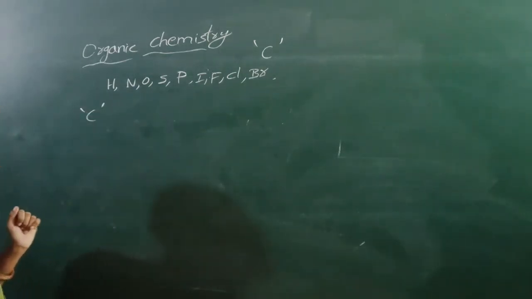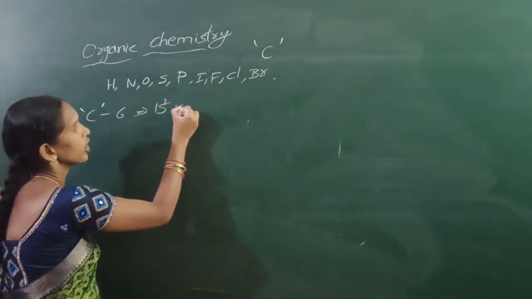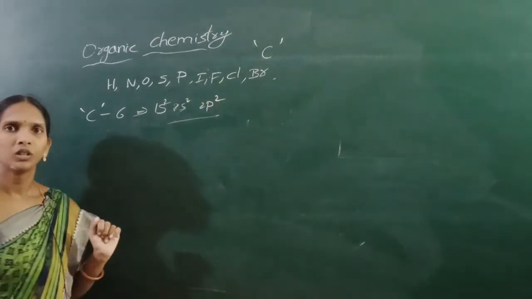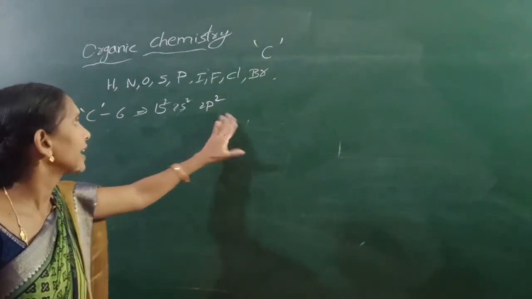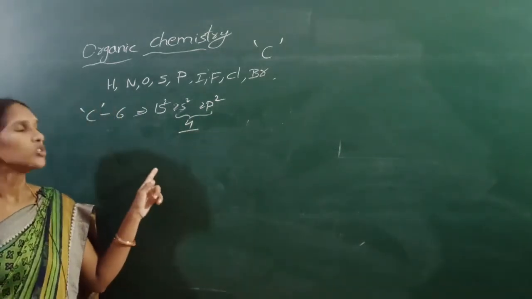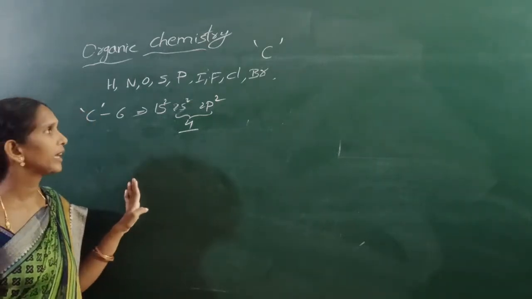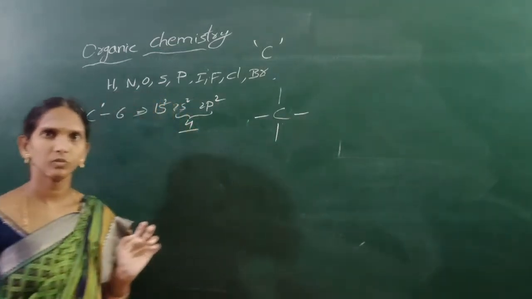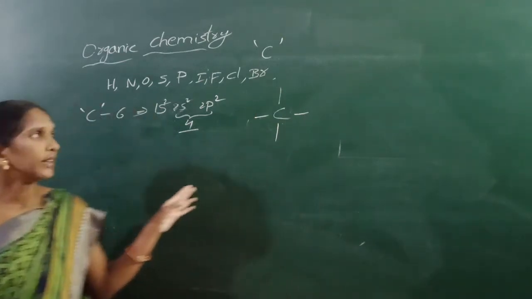Next, carbon. The atomic number of carbon is 6. The electronic configuration is 1s2, 2s2, 2p2. In carbon, the number of valence electrons is 4. So the valency of carbon is 4. That means carbon can form 4 bonds. Carbon is attached with 4 bonds.